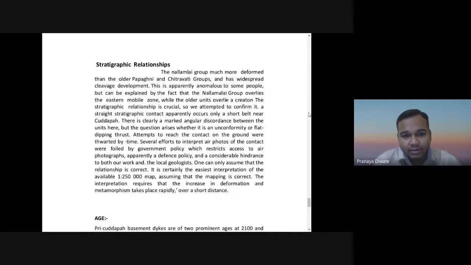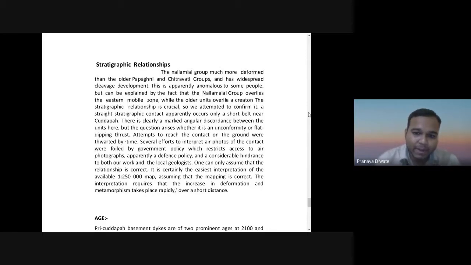a flat dipping thrust. Attempts to reach the contact on the ground were thwarted by the time. Several efforts to interpret air photos of the contact were foiled by government policies which restrict access to air photographs, apparently a defense policy and a considerable hindrance to both our work and the local geologists. One can only assume that the relationship is correct. It is certainly the easiest interpretation of the available 1:250,000 map.